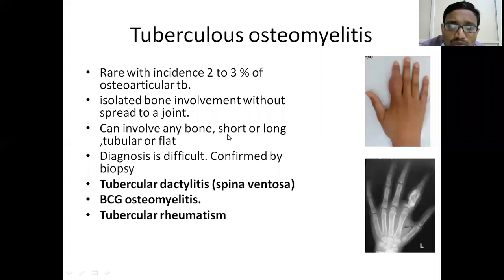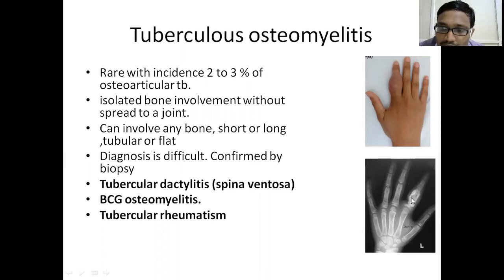Now, radiograph-wise, periosteal reaction will be absent, the lysis will be more, the surrounding sclerosis will be less, and the soft tissue swelling will be less. This is how tubercular osteomyelitis is differentiated from chronic osteomyelitis of the bone. And then tubercular dactylitis, also called spina ventosa, is entirely different. In tubercular osteomyelitis there is more lysis, less sclerosis, no periosteal reaction. The opposite is seen in tubercular dactylitis.